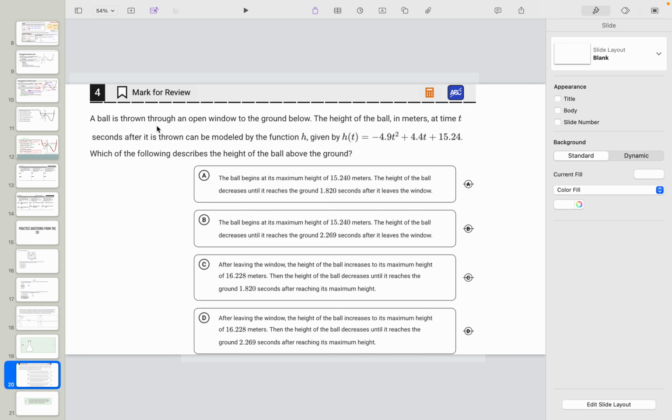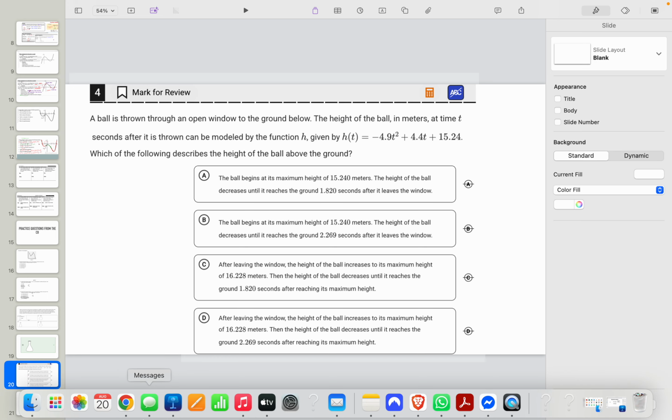A ball is thrown through an open window to the ground below. The height of the ball in meters at time t seconds after it is thrown can be modeled by this function: H of t equals negative 4.9 t squared plus 4.4 t plus 15.24. Hopefully in Algebra 2 you have dealt with some quadratics and you know that this quadratic is upside down, right? So see if you can use Desmos or your calculator to solve. And when you're ready, let's restart and I'll show you how to use it if you don't know.